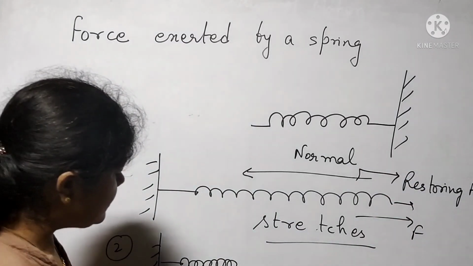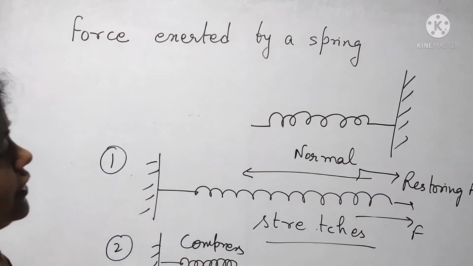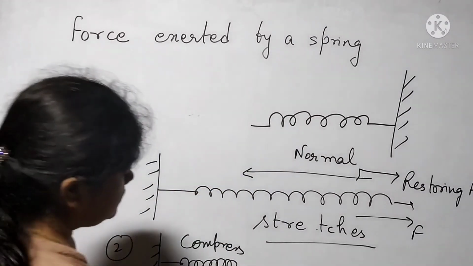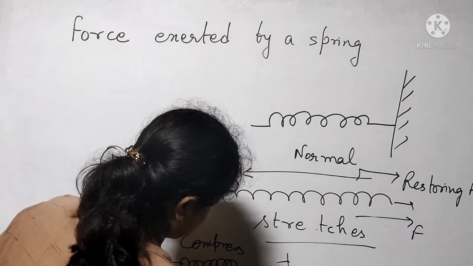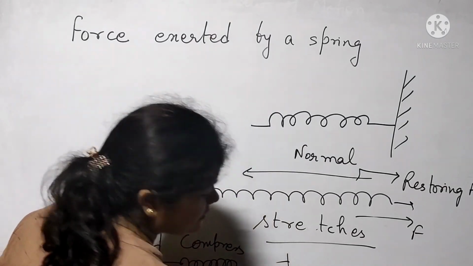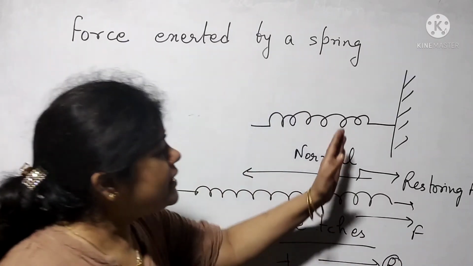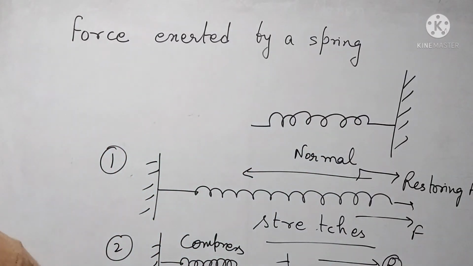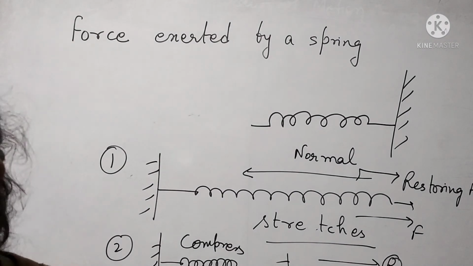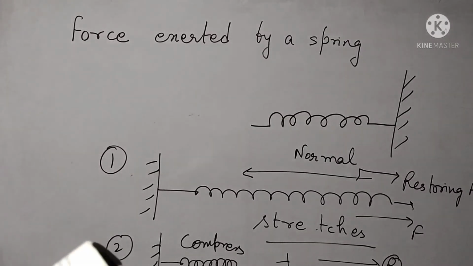When we compress the spring, in order to maintain its normal position, the restoring force acts. This is the compressed position, and the force is applied in this direction, and the restoring force is in this direction in order to bring the spring back to its earlier position. So this is also a contact force. So I think the topic is completed here. Thank you.